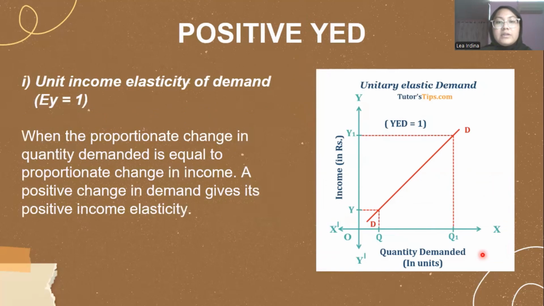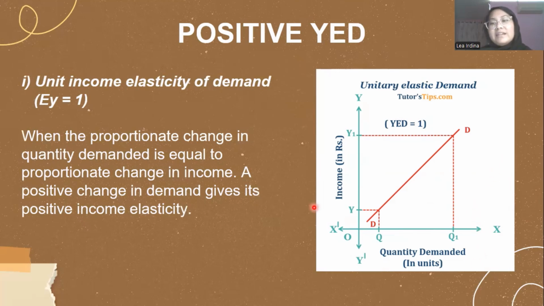So first is positive income, and positive income has three parts. First is unit income elasticity of demand, also known as unitary elastic demand, which is when the proportionate change in quantity demanded is equal to the proportionate change in income. A positive change in demand gives it a positive income elasticity.